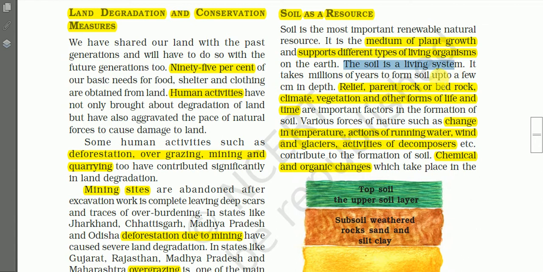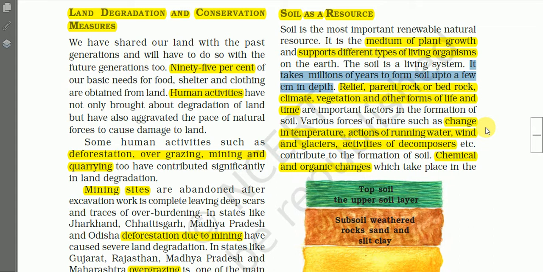But you must know that it takes millions of years to form soil up to a few centimeters in depth. To form a 1 centimeter thick layer of soil takes millions of years.